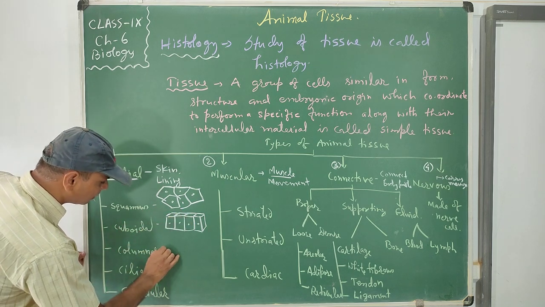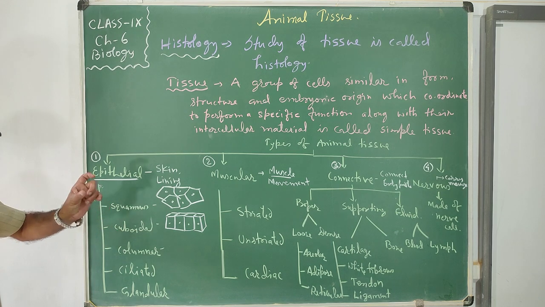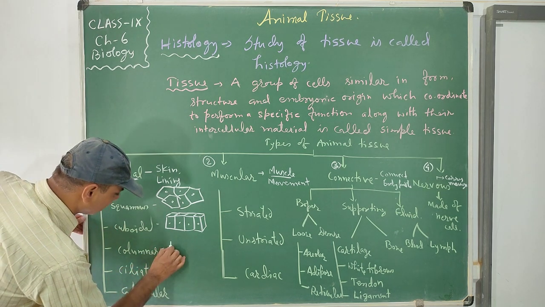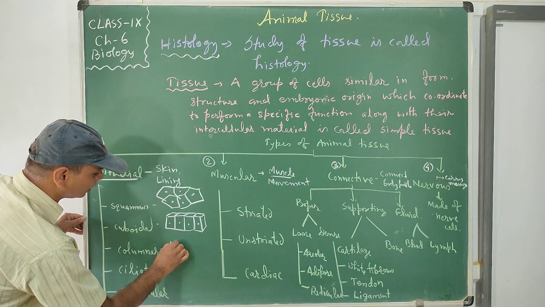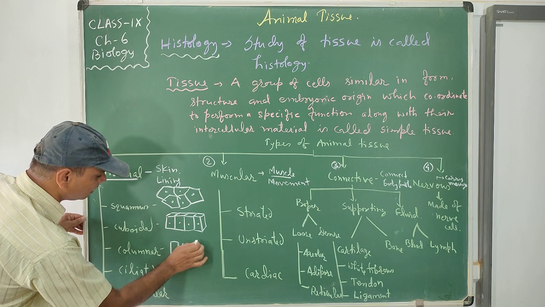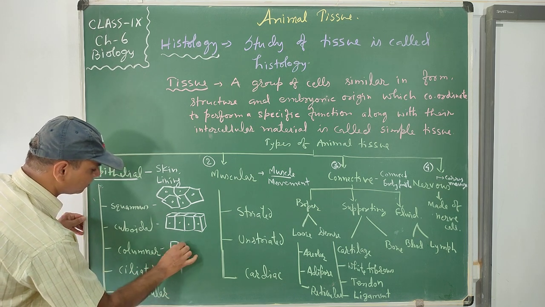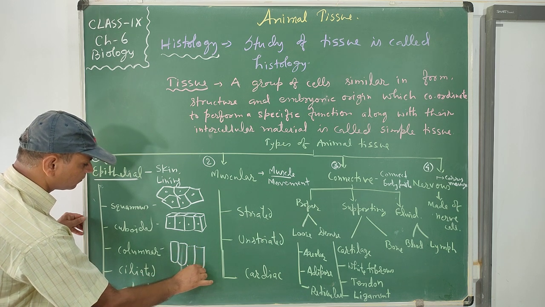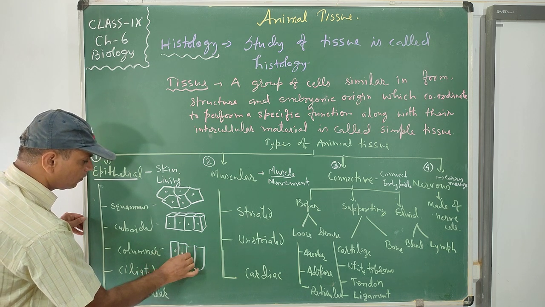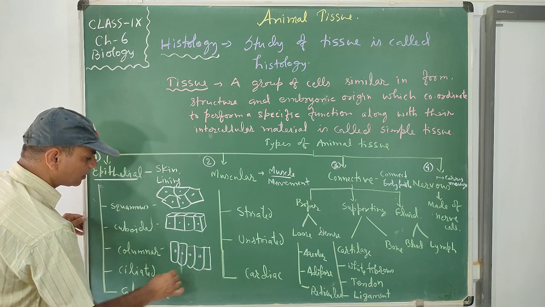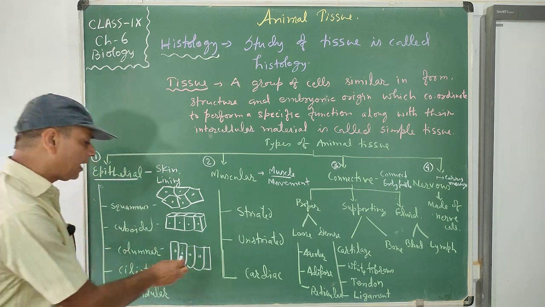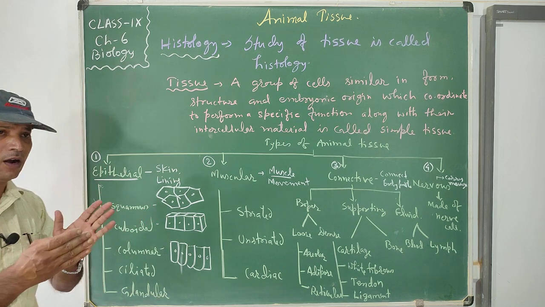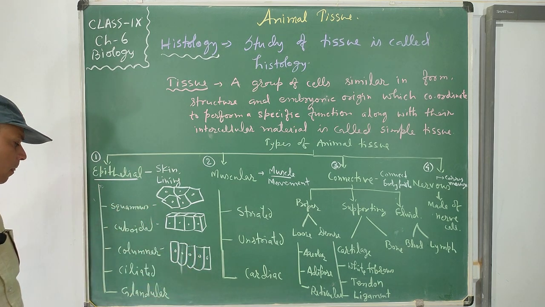Columnar means the length is more and the breadth is very little. So this is the columnar type of epithelium, the cell which has more length and less breadth or thickness.